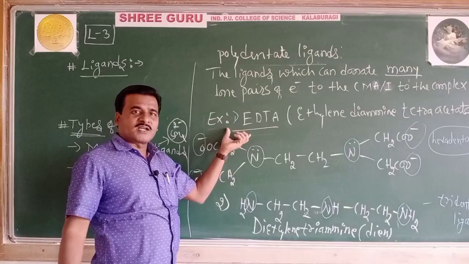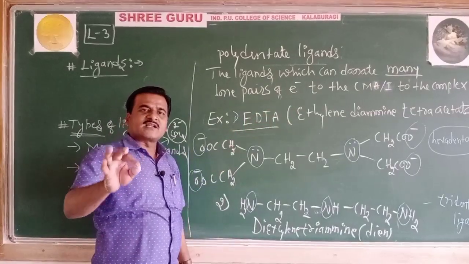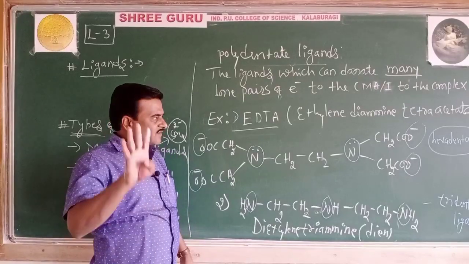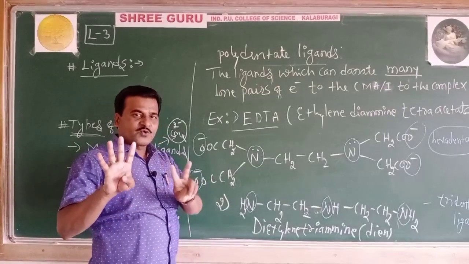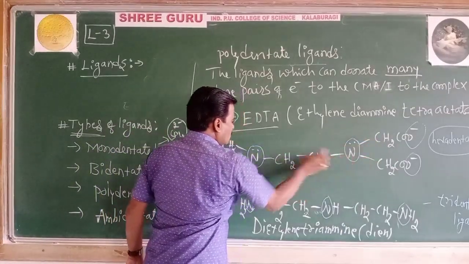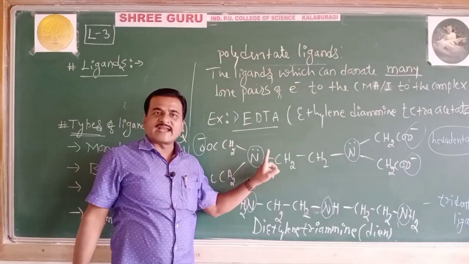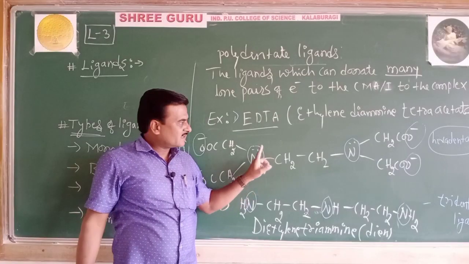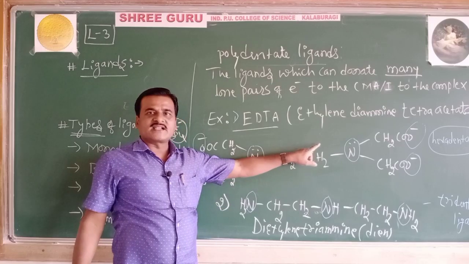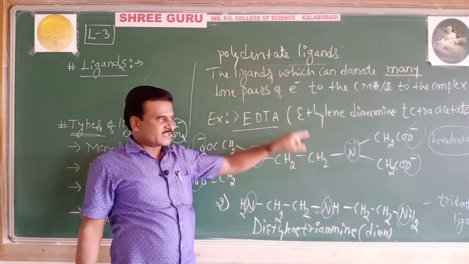A familiar example of a polydentate ligand is EDTA, ethylene diamine tetraacetato, which is a hexadentate ligand. It consists of 4 plus 2: 4 acetato oxygens and 2 nitrogens. So 6 donor atoms, ligating atoms, are there in EDTA. Therefore, it is an example of a hexadentate ligand, a polydentate ligand.